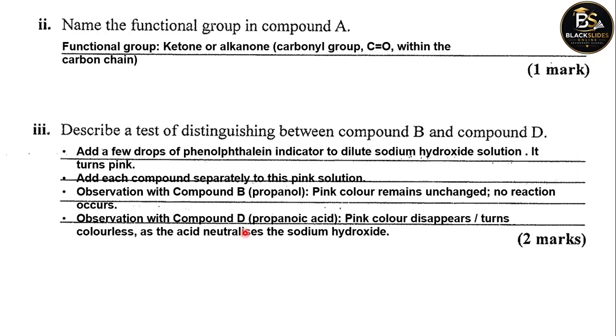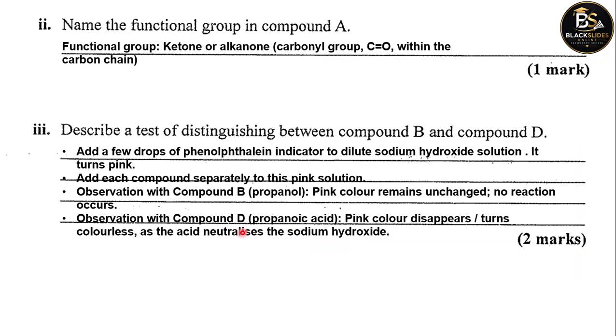But with compound D, which is propanoic acid, the pink color disappears. It becomes colorless. The reason is because the acid neutralizes the sodium hydroxide, and that will remove the color from pink. Neutralization will take place.